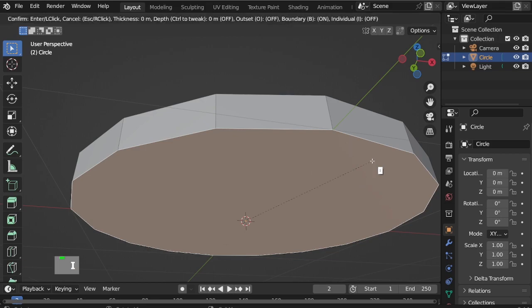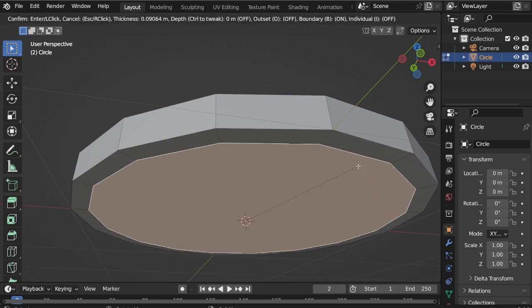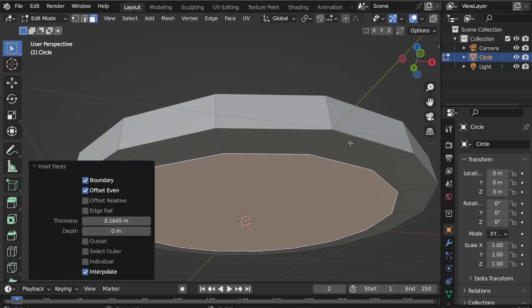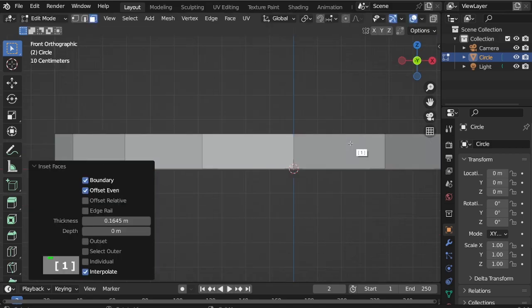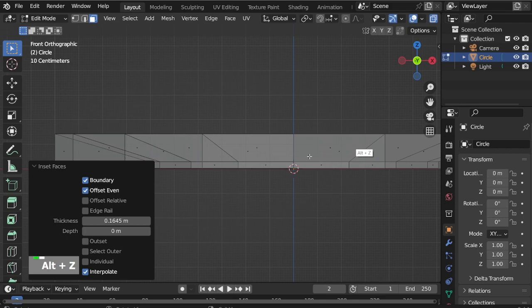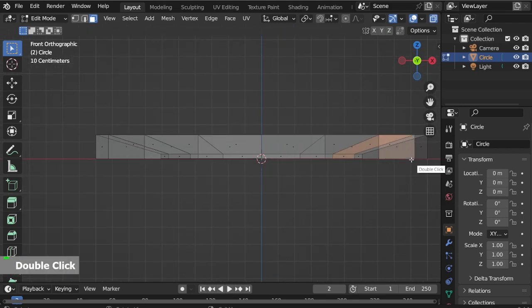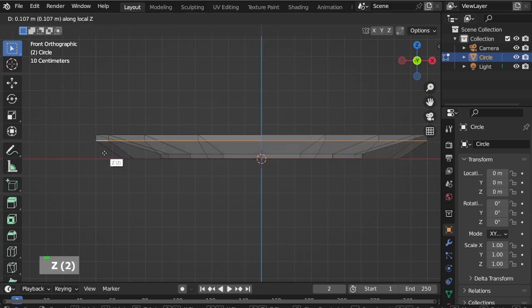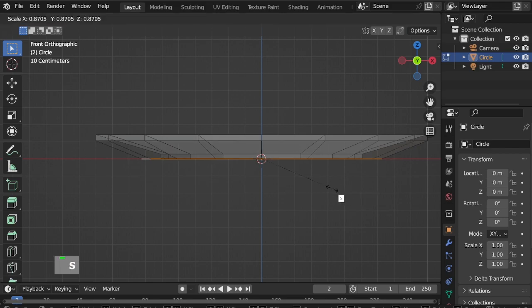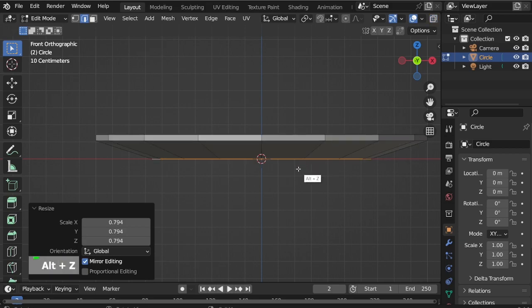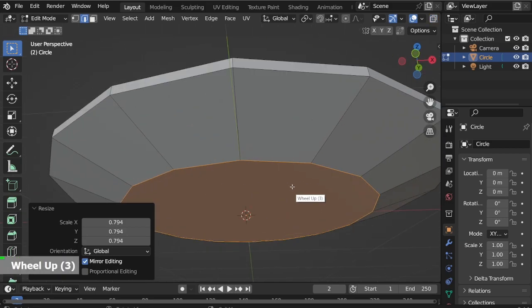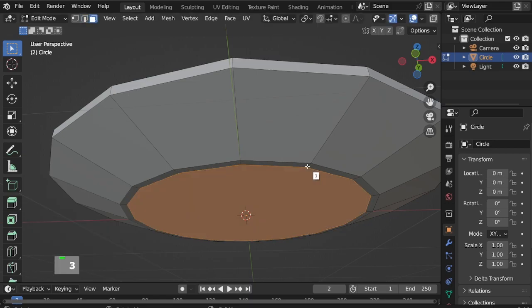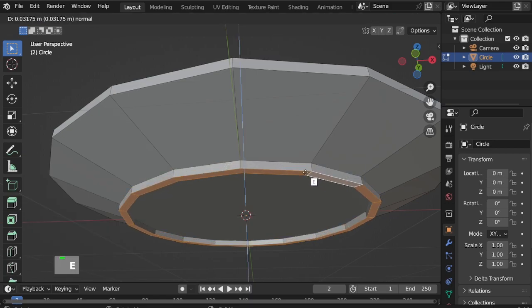Select bottom face, I to insert. 1 on the numpad keyboard to go to the front view, Alt-Z to enter X-ray mode. Switch to edge selection, select loop the bottom outer edges, G, Z, move it up, select loop the bottom inner edges, S and scale in. Select the bottom face, I insert a bit, select loop the faces, E and extrude down.